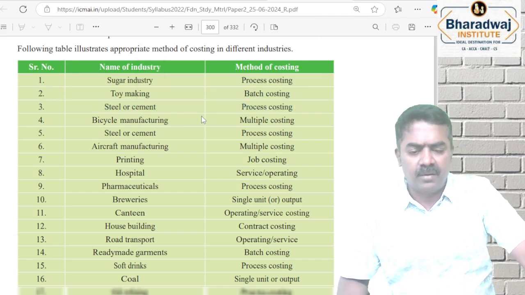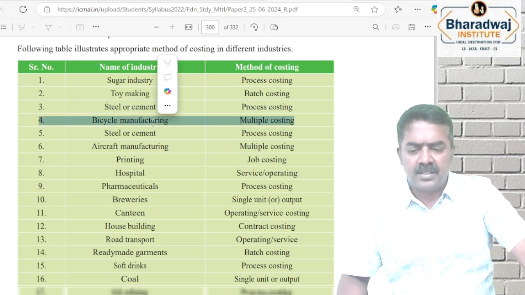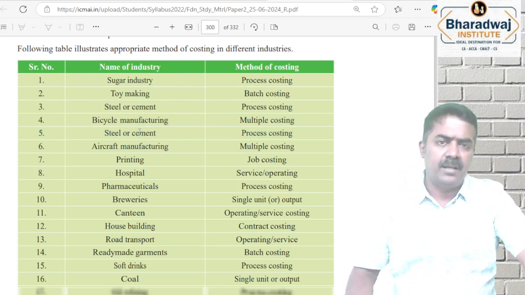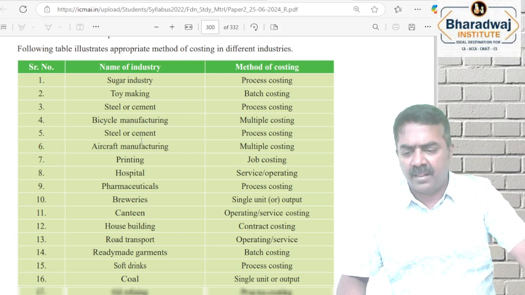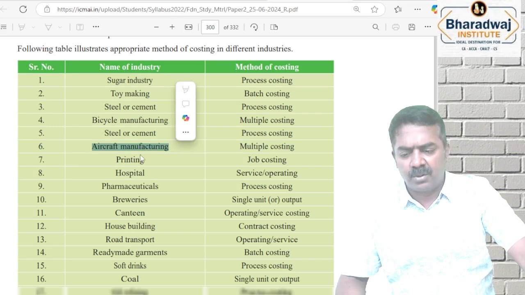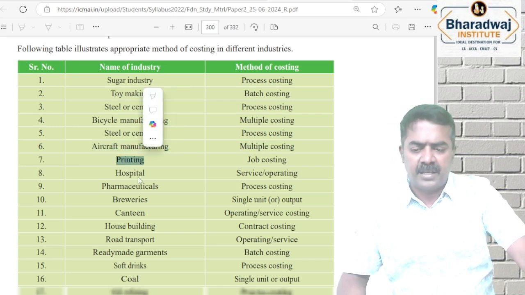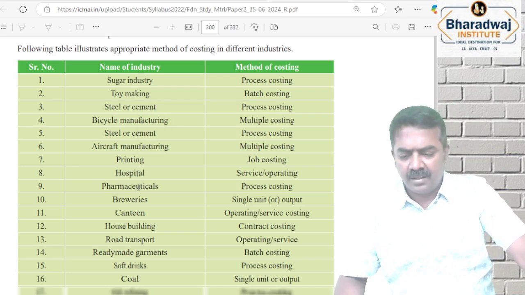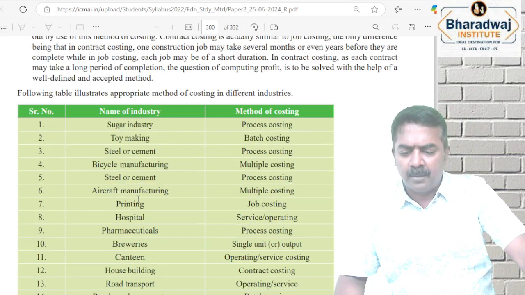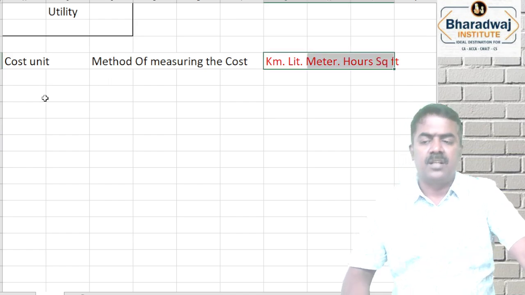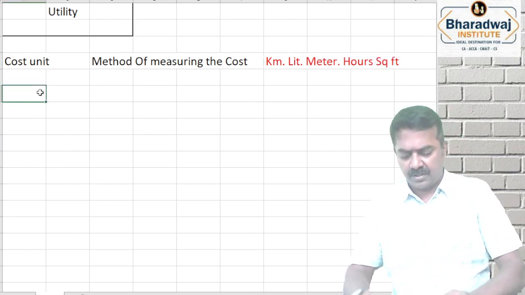Aircraft manufacturing, cost per unit. Printing, cost per page. Hospitals, cost per bed day. So depending upon the nature of industry, the cost unit will change. Cost unit is nothing but the method of measuring the cost.